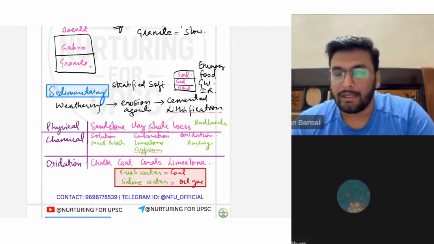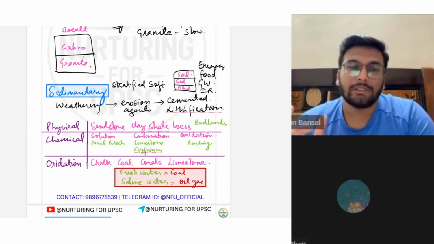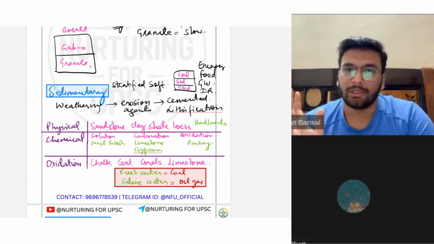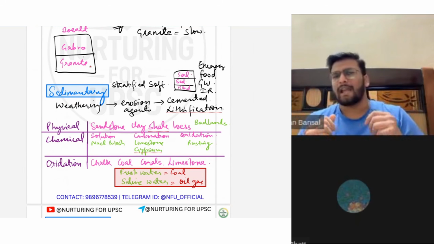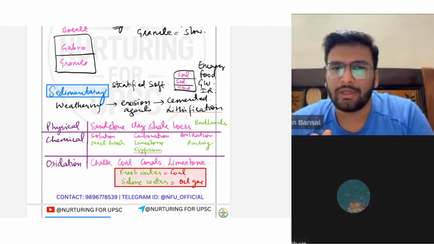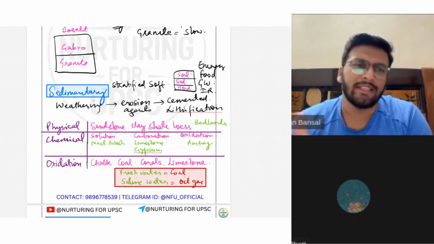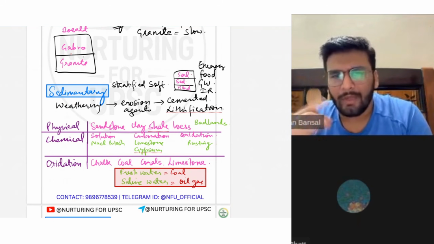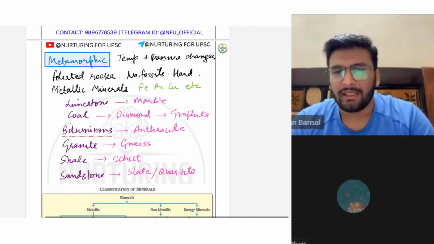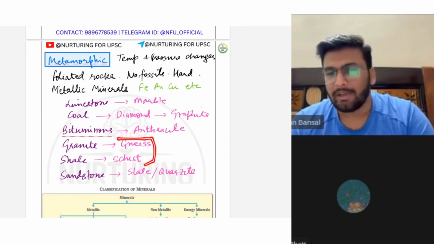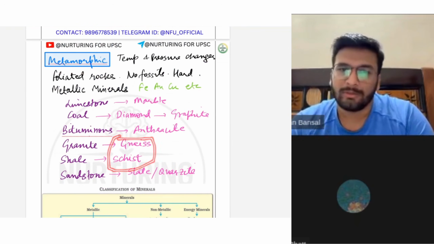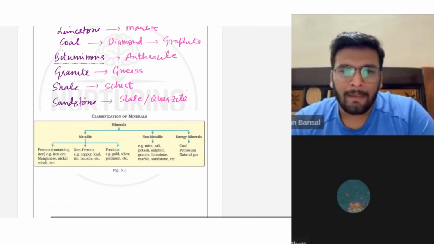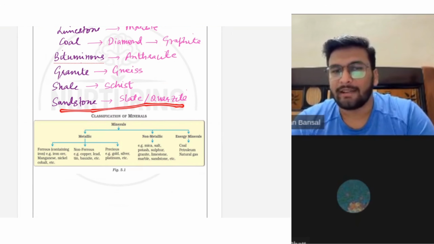When it underwent a metamorphosis when this Indian plate was traveling towards this North Eurasian plate, the time was so large. Okay? So it eventually underwent temperature and pressure changes due to so many things that must have happened in the Cambrian or Precambrian era. Okay? So those changes took place, and it transformed into gneiss and schist. And we know that gneiss and schist means hard rock, means metallic minerals, means all these things will be present. Okay. Now sandstone transforms into slate and quartzite.